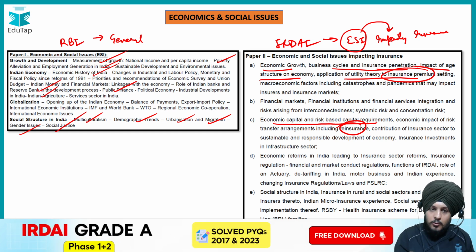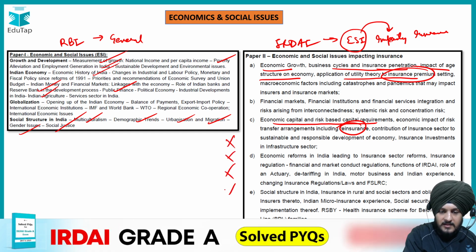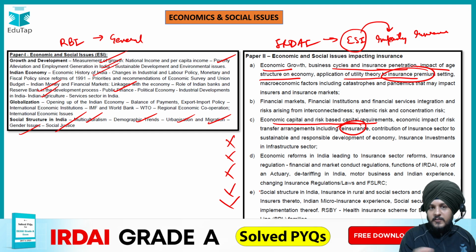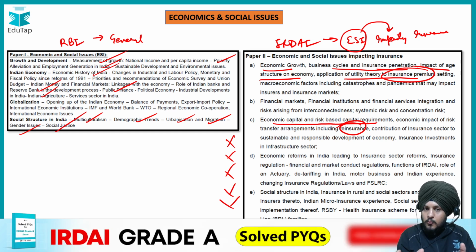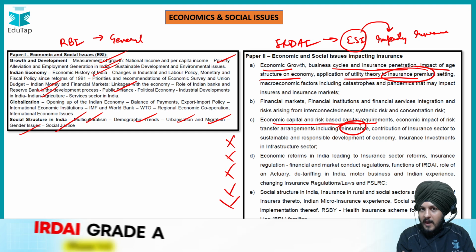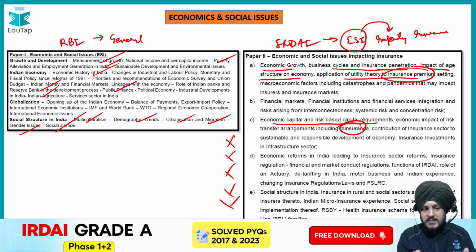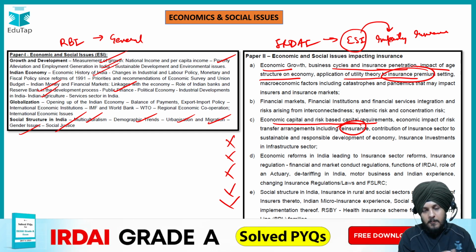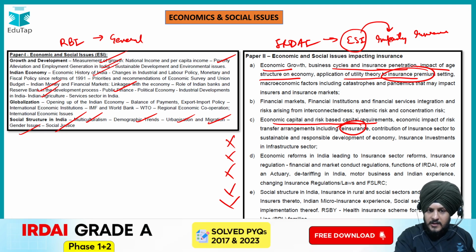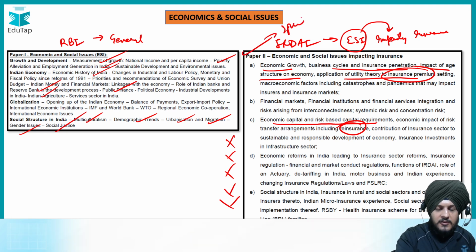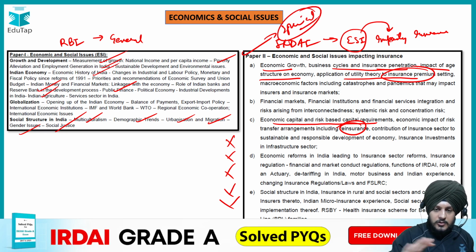So here we can conclude that the syllabus is not the same, the syllabus is different. Though the theme of the syllabus is the same, related to economics and social issues, very specifically the syllabus is different. You have to prepare it in a different manner, with a different approach. That is the difference between the ESI syllabus for RBI Grade B and the IRDA Assistant Manager post. I hope it is clear that you require some special efforts for this component. Fine. So that is the idea.